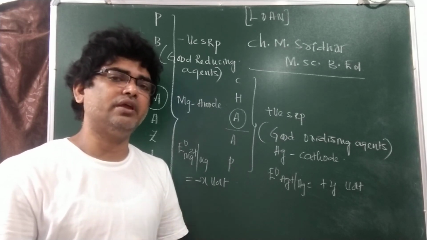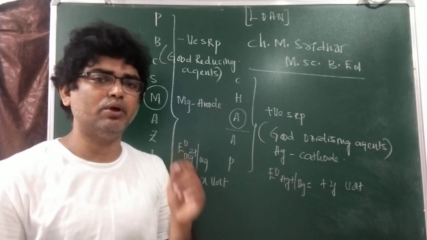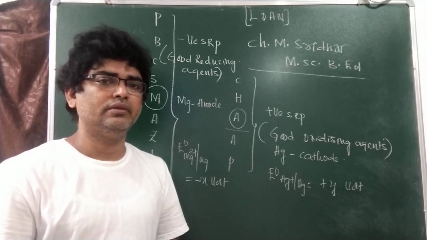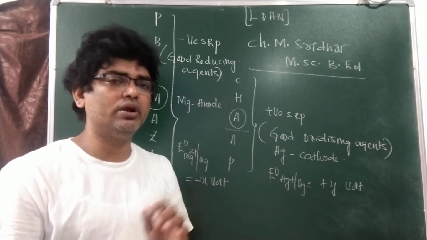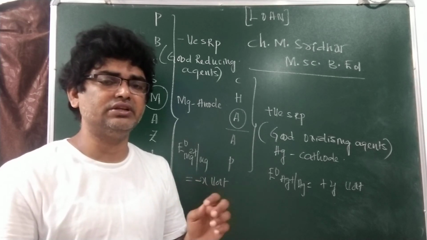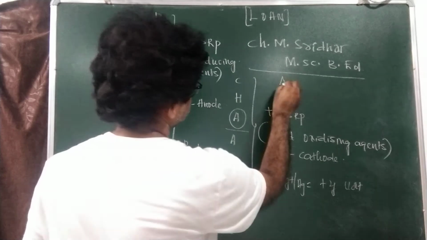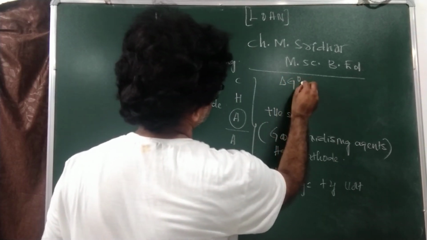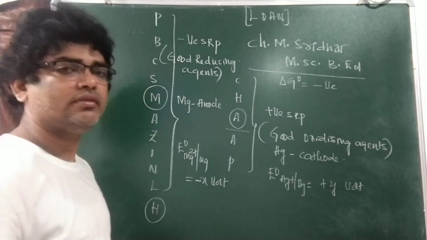In electrochemistry, in the majority of cases we fail in understanding the polarity of the electrode. To get the right polarity, the only thing important is to make the cell reaction spontaneous. If you want to make the cell reaction spontaneous, then delta G naught under standard conditions should be negative.